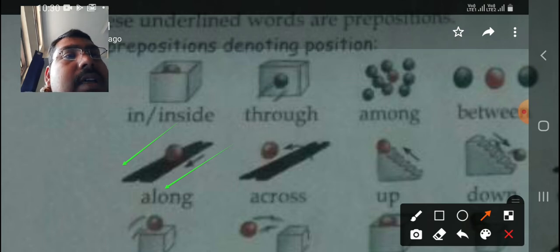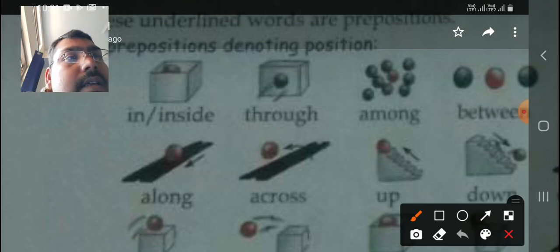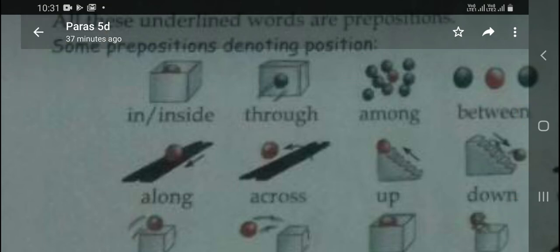If it is moving slightly away from that, then we can say the ball is moving across the road, across, a bit away. Next, up and down. The ball is moving uphill, the ball is moving down the hill.